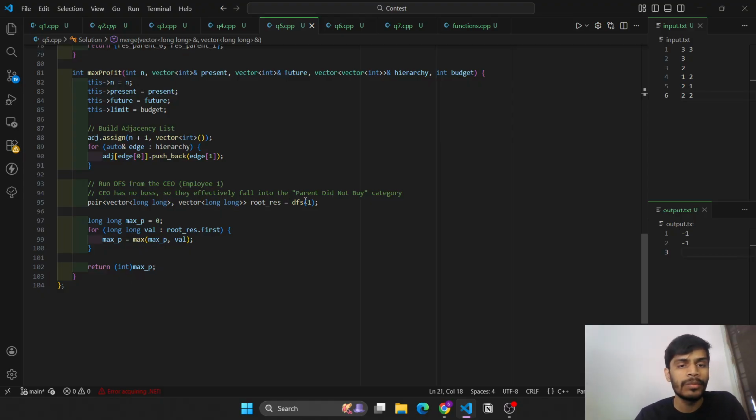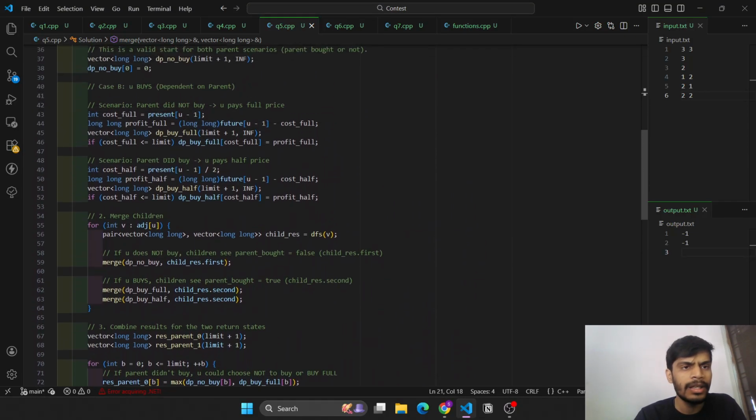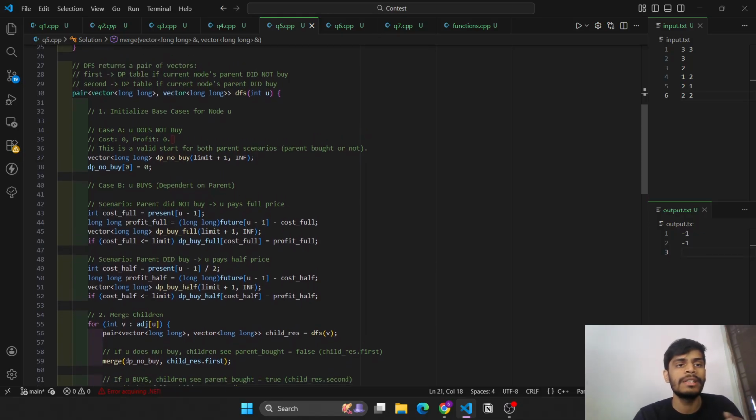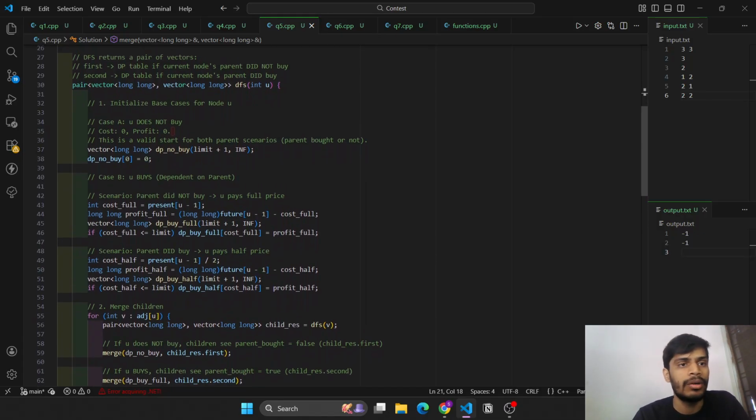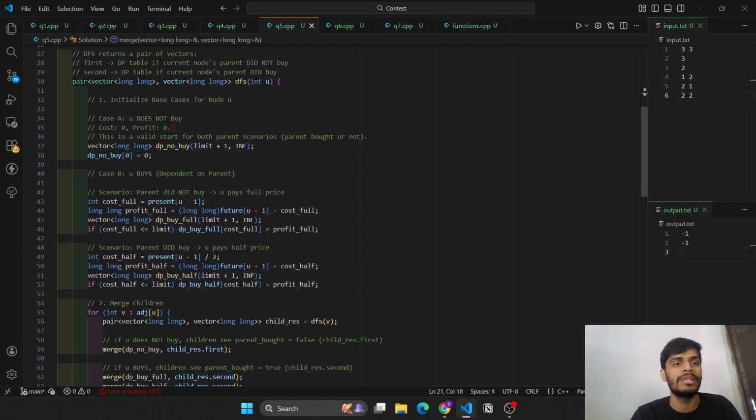Now the main step is to see how this DFS function progresses. So let's see the DFS function. We'll be following the step-by-step approach that we discussed of the transitions, and at each step how many possible scenarios we have. This DFS returns a pair of vectors. The first will represent the DP table if the current node's parent did not buy, and the second will represent the DP table if the current node's parent did buy. Both vectors can go up to size budget.